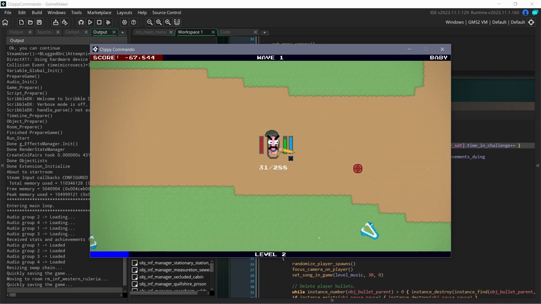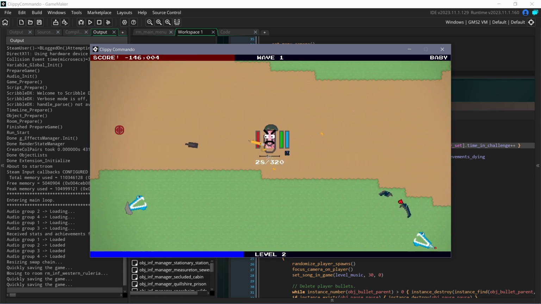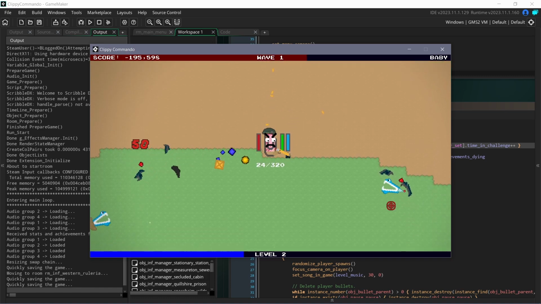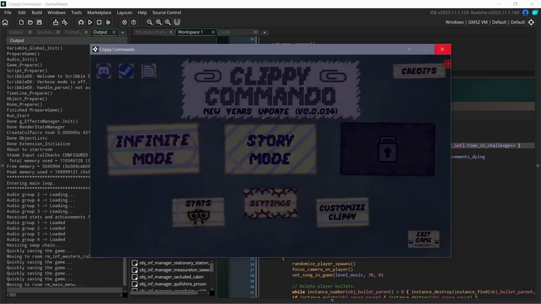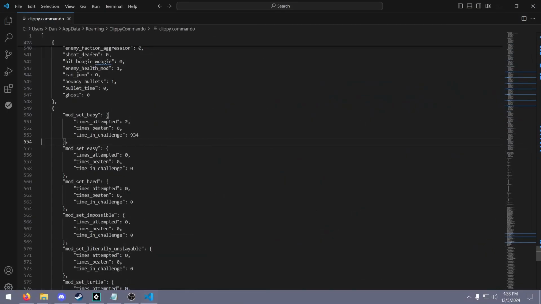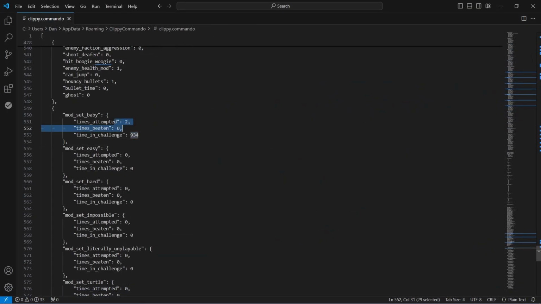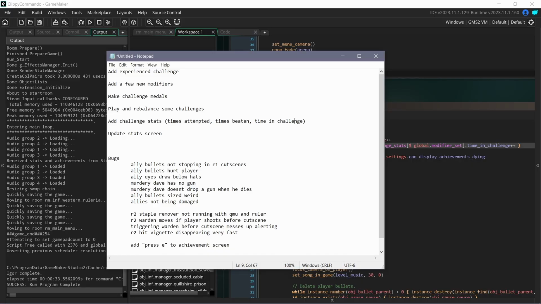Classic. I love getting 8,000 points a shot. Yay! And then I will quit the game, and yep. And times attempted went up by 1, so that's pretty cool. So now that we've added those challenge stats, I'm just gonna mark that as completed for now.